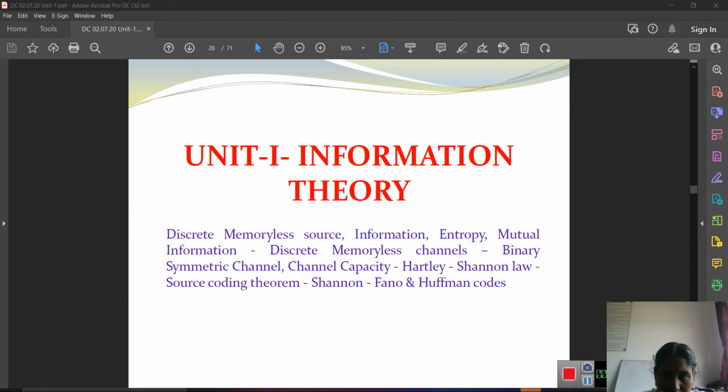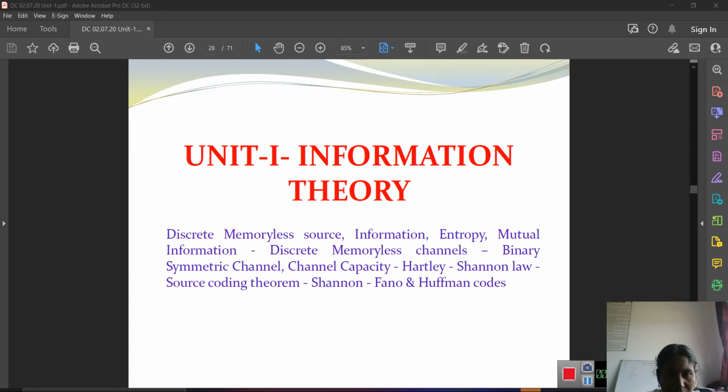Here, unit 1 is information theory. Here, discrete memoryless source information, entropy, mutual information, and discrete memoryless channel, and binary symmetric channel, channel capacity, then Hartley-Shannon law, source coding theorem like Shannon-Fano and Huffman codes are available. Now we see about these. These are all the syllabus points of information theory of unit 1.